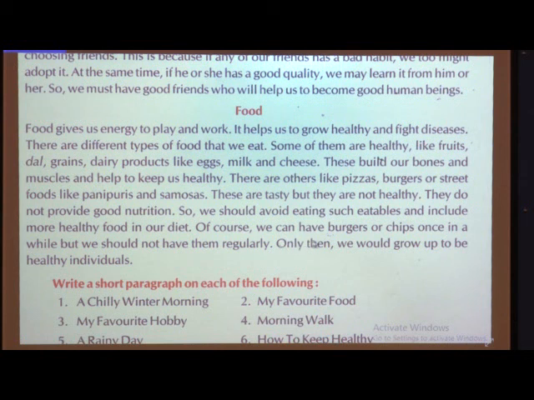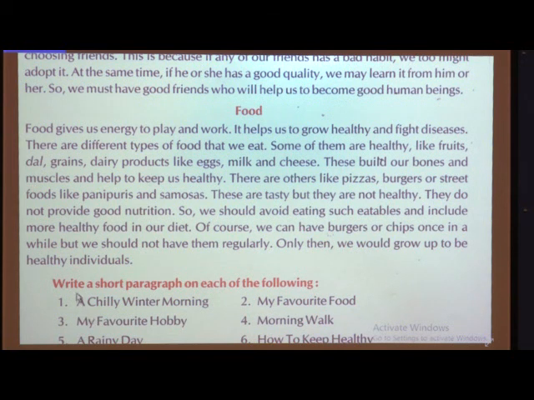See, of course, we can have burgers or chips once in a while. I told you children just now that sometimes you can eat this type of food like burgers, chips or pizza, but daily it's not proper that you should eat all these things. We should not have them regularly. We should have fruits, dal, grains, dairy products and the eggs, milk and cheese. Regularly you all should eat this type of food, not pizzas and burgers. Only then we would grow up to be healthy individuals.